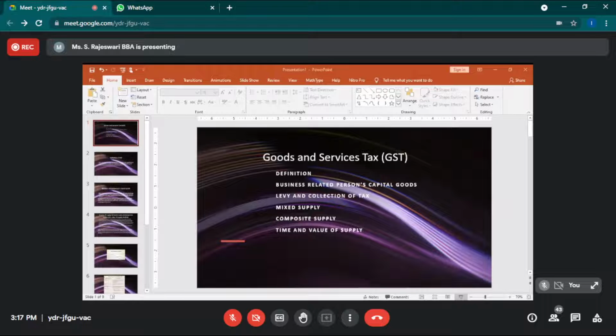Multiple issues. See, you can't pay GST for each and every invoice. You should take the September month invoices, or sorry, September month purchases or sales. So you have to compile everything and do the taxation. That is the second thing.